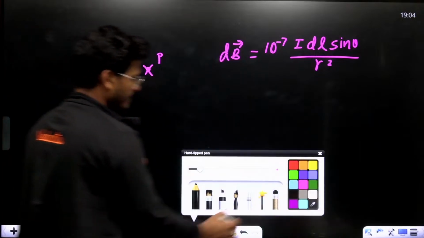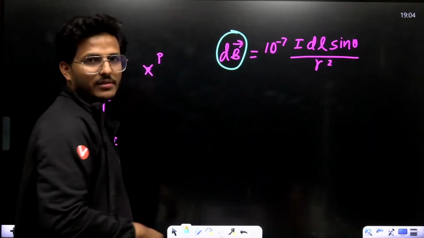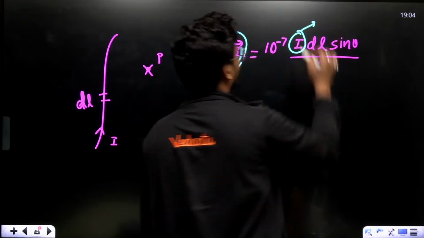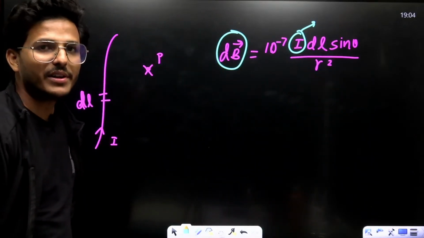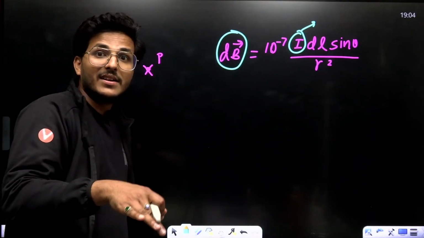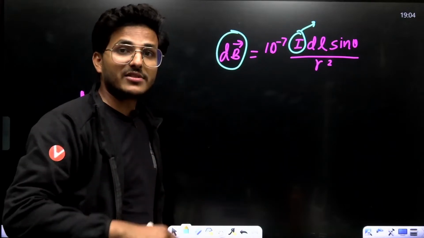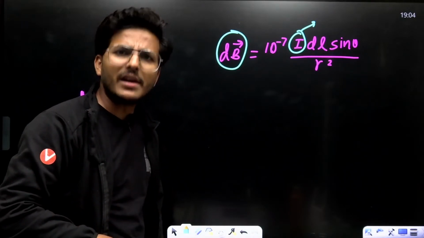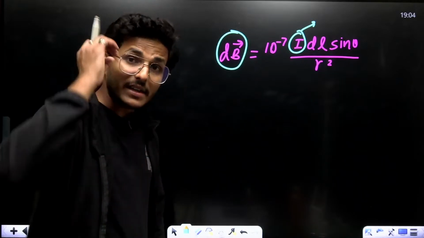But as you know, current is a scalar quantity. But smartly, we consider current with a direction vector. How is it possible? Current in a vector form?